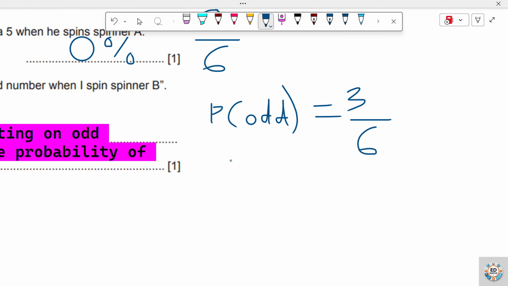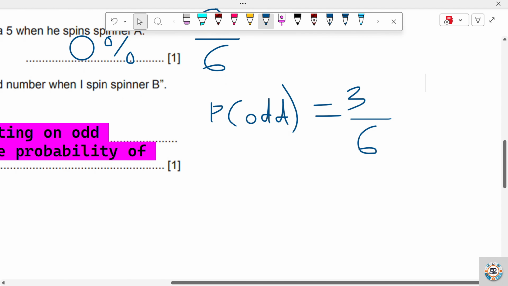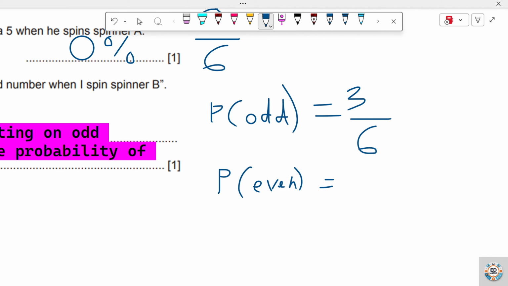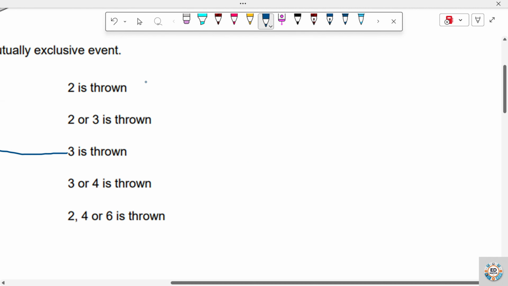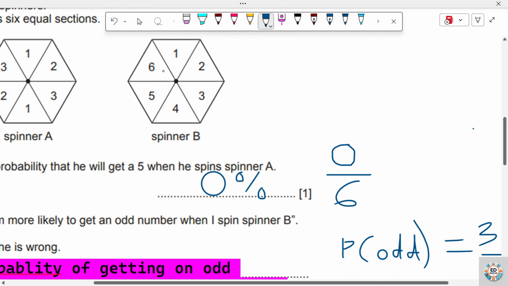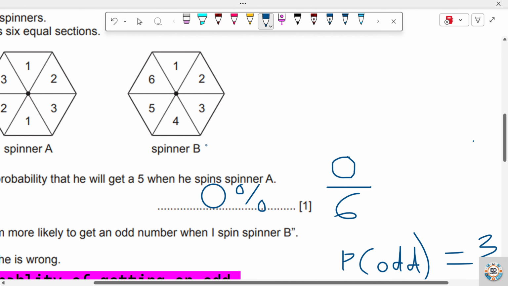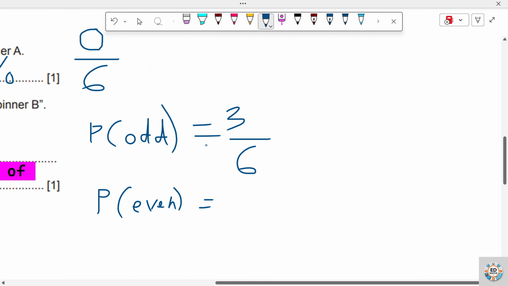P(even), as we saw on the spinner, we have 3 even numbers, 2, 4 and 6. So it's also 3 out of 6.